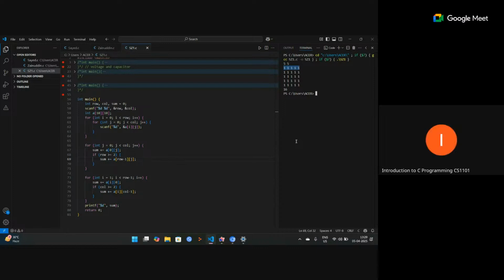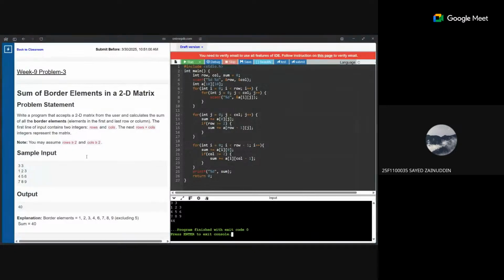Then why did you take this less than equal to col? No, I am saying that in the second loop, for int j equal to 0, line number 12. Okay, so the j loop you are using as a row. Oh no, you are using it as a column. You are passing j as a column, okay, then fine. So 0th row, and you read the first corner element.